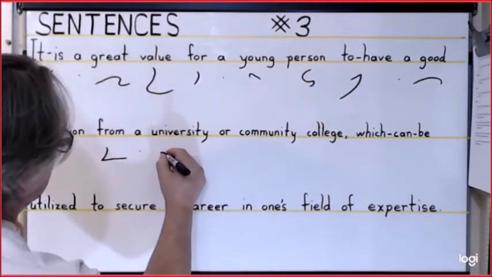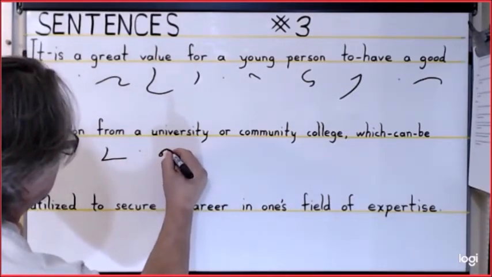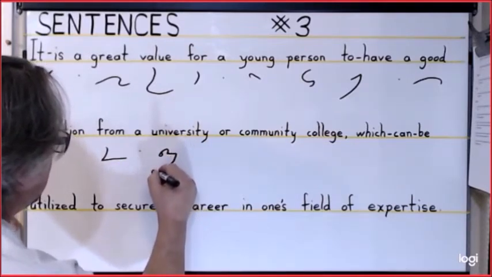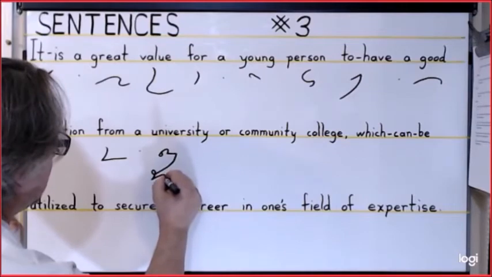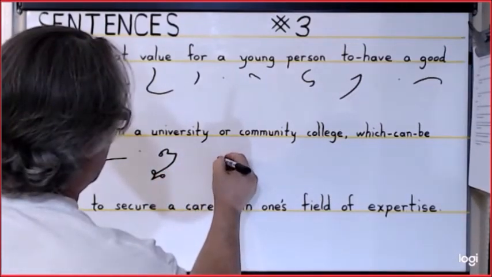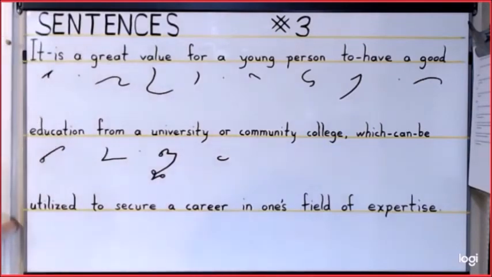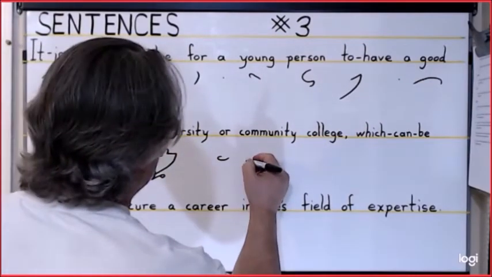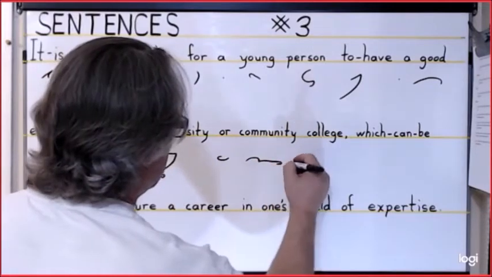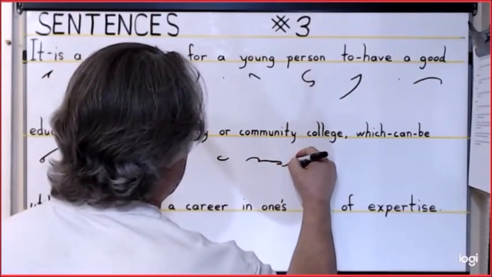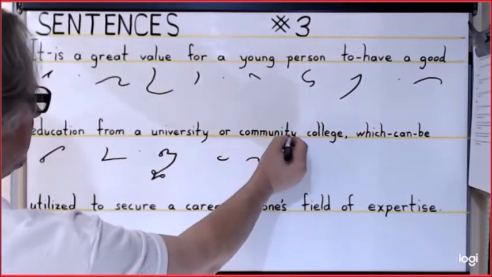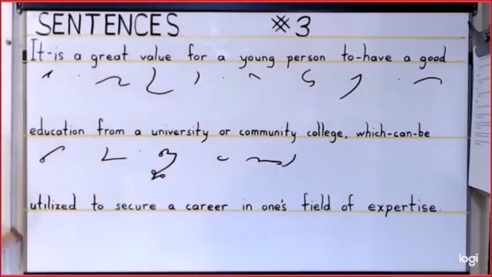University, we're going to use the E, the U hook, N, V, E, S, T, E. Or is O, R. Community is K, M, U, and then an NT disjoined stroke, and this is the NITY suffix there.